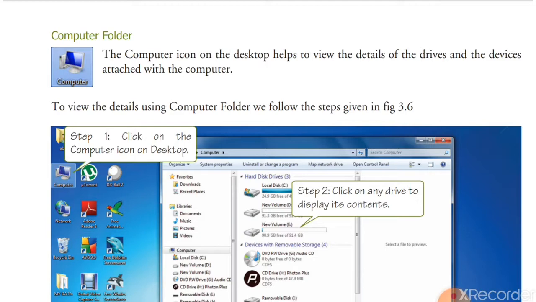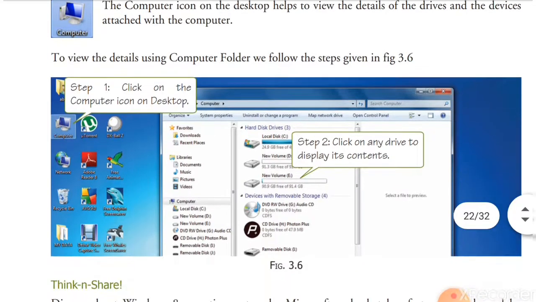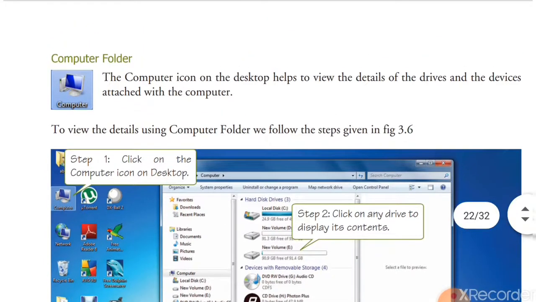When you open the Computer option, you can see the C drive, D drive, E drive, CD drive, pen drive, or any flash memory you have attached. Any storage device that you have attached will be shown in the Computer option.